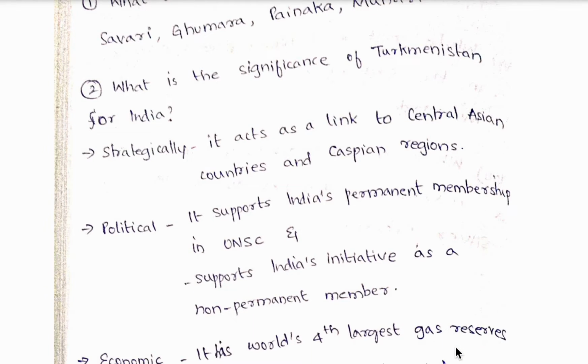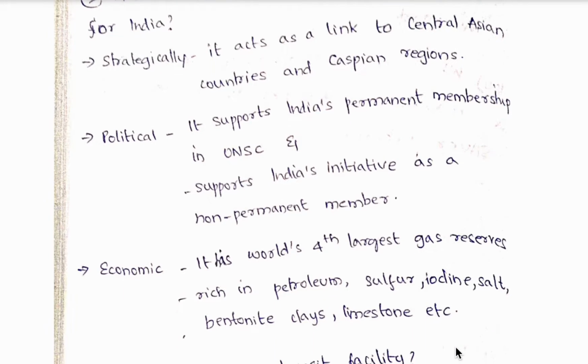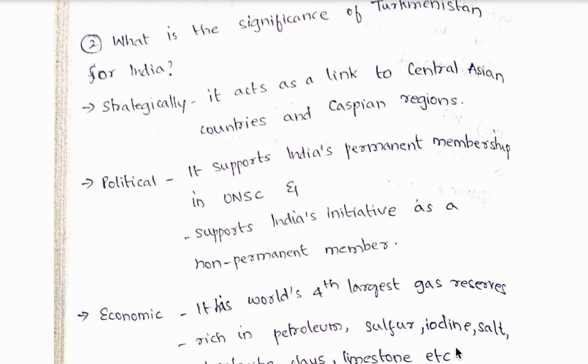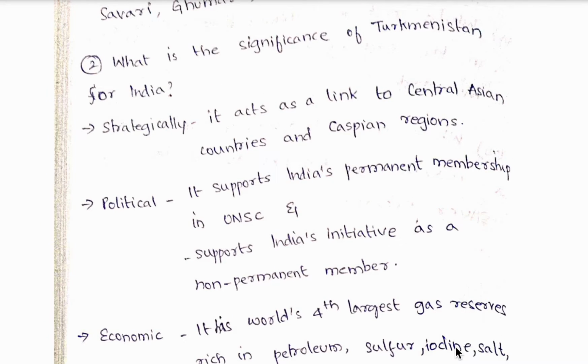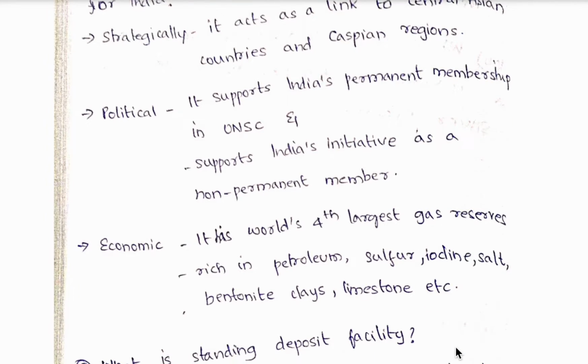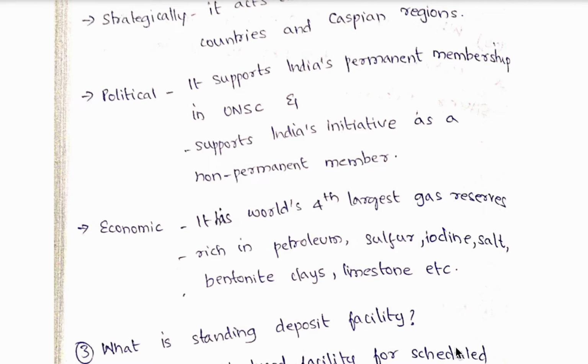Second question, what is the significance of Turkmenistan for India? So it is important for India in three ways. The first one is strategically, it acts as a link to Central Asian countries and Caspian regions. Second, politically, it supports India's permanent membership in United Nations Security Council and supports India's initiative as a non-permanent member. Third is economically, it has the world's fourth largest gas reserves. It is rich in petroleum, sulfur, iodine, salt, bentonite clays, limestone, etc.